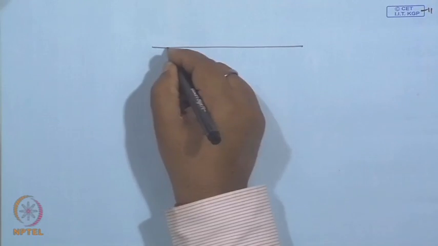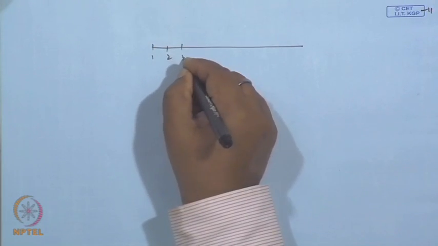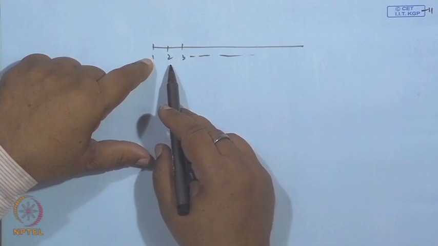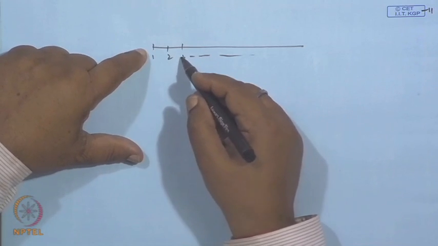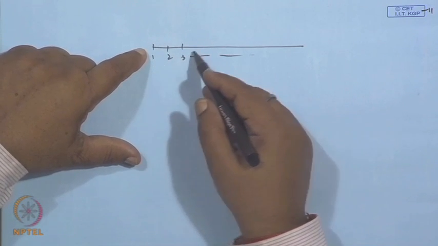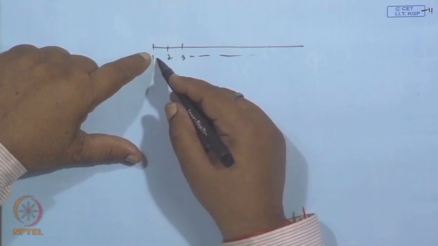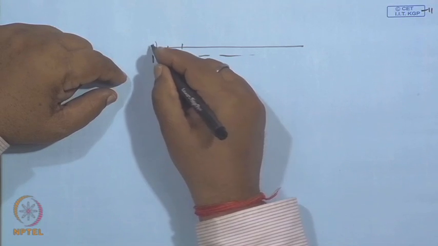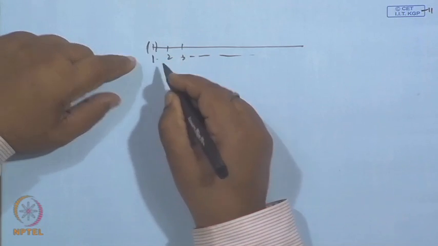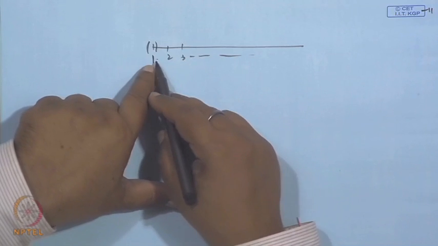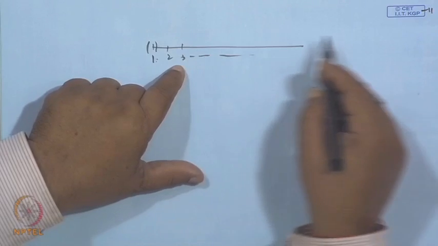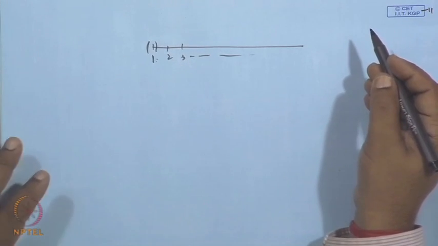The same reason is the same, because this is our set of natural numbers 1, 2, 3 and so on. We cannot get any neighborhood around a point which contains a point of the set other than that point. Suppose I take 1 and say 1 is the cluster point; if I draw a neighborhood like this, it does not contain a point of the set other than 1, because no point is available. So 1 cannot be a cluster point. Similarly 2, 3. So this infinite set has no cluster point.